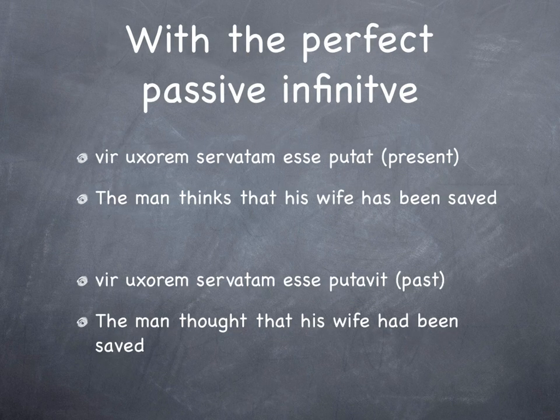What about the perfect passive, you say? Well, we've got vir uxorem servatam esse putat. The man thinks that his wife has been saved. Uxorem, the accusative. Look at that putat, verb of saying or thinking. In this case, thinking. The man thinks that his wife has been saved. So, again, what he's thinking there, this is the perfect passive infinitive, because he's saying in the past, my wife has been saved. At that time. The man thought that his wife had been saved.